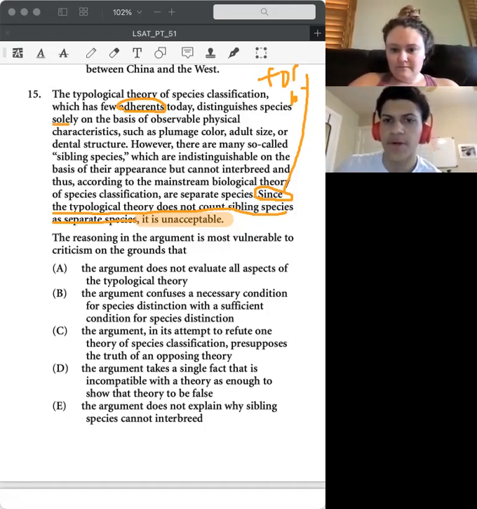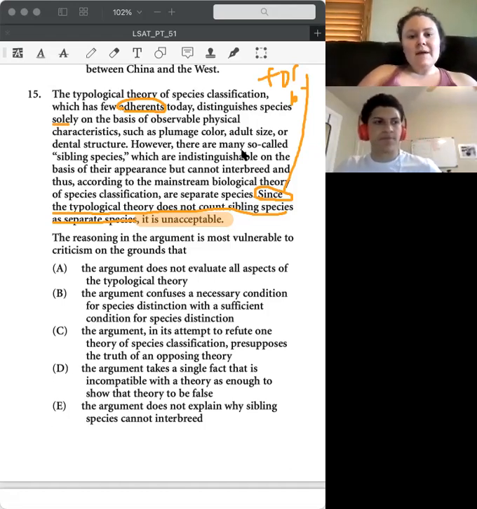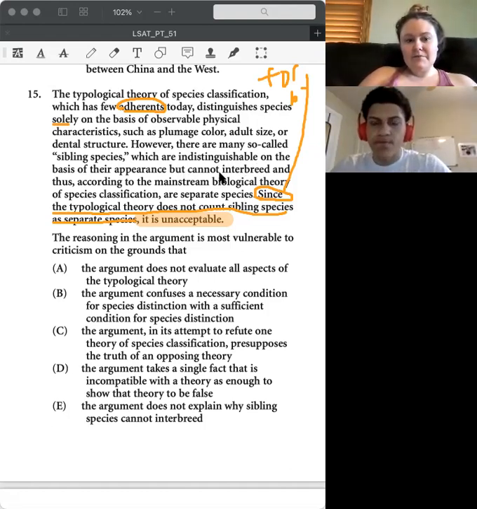The flaw is that just because this theory doesn't count one specific set of species, the entire theory should be thrown away. The mainstream theory says they are separate species, and since the typological theory doesn't count them as separate species, it's called unacceptable.